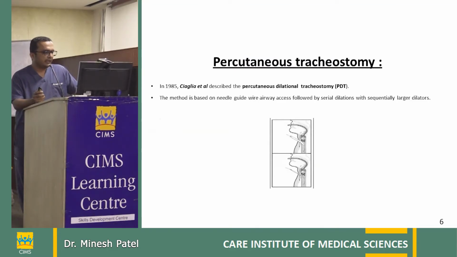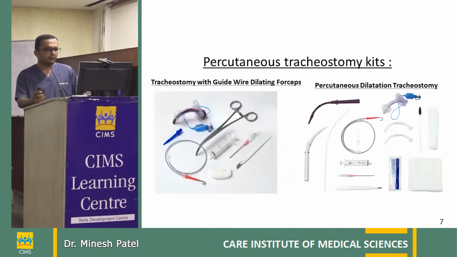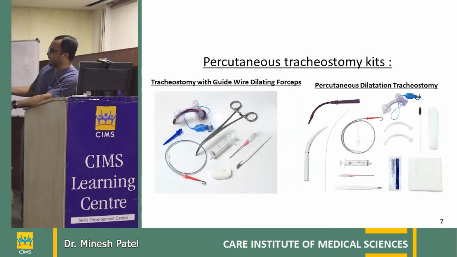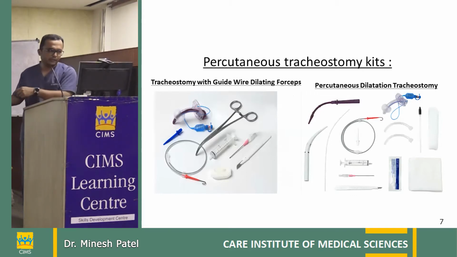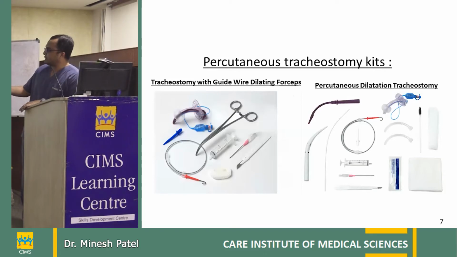The first method, developed in 1985 by Ciaglia, is basically the PDT technique. We have two kits available at SIMS. Generally, we use this kit. It's a PDT technique where you only have a single dilator. And this is called the Griggs forceps; we use the forceps in this one, and the single dilator in the other. Both are available. Those who are comfortable with this one can use this one. I am comfortable with all of them, all the ICU people, even our JR consultant has done tracheostomy with this one.